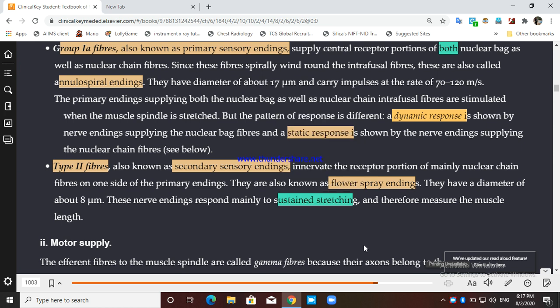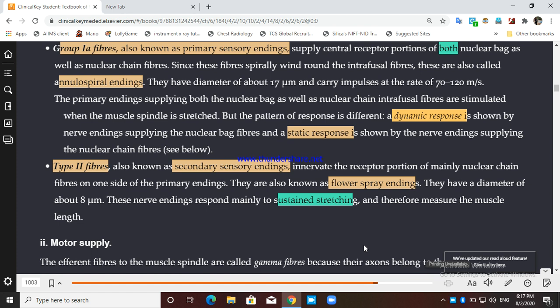If we increase or decrease the length, that will be dynamic stretching, and if we stretch the spindle and leave it there, that will be called sustained stretching. If we leave that stretching for a certain period of time, that is known as sustained stretching. But when you are increasing or decreasing the stretching, that is known as dynamic stretching.